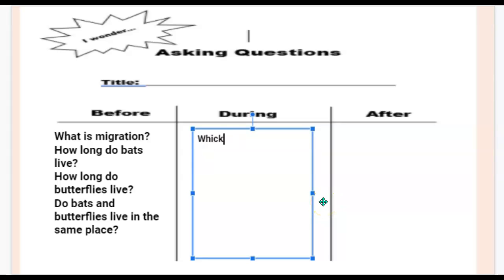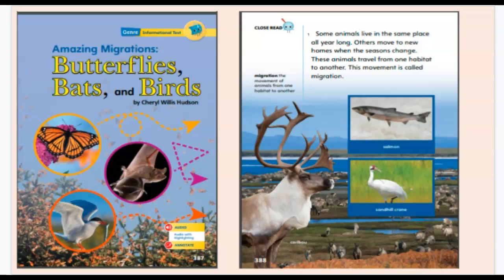Which animals live in the same place all year long? Okay.